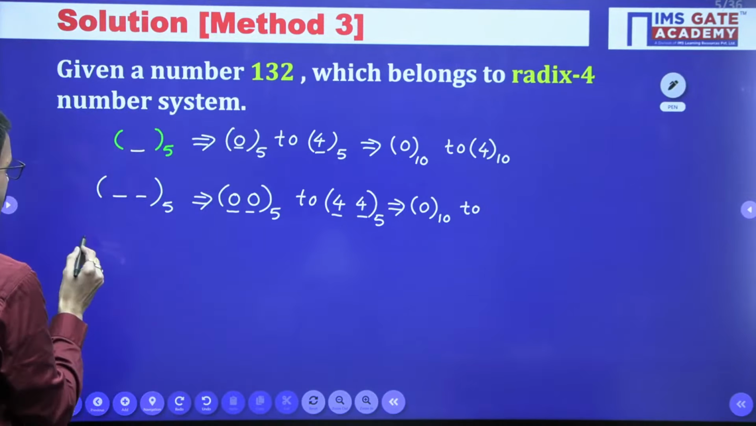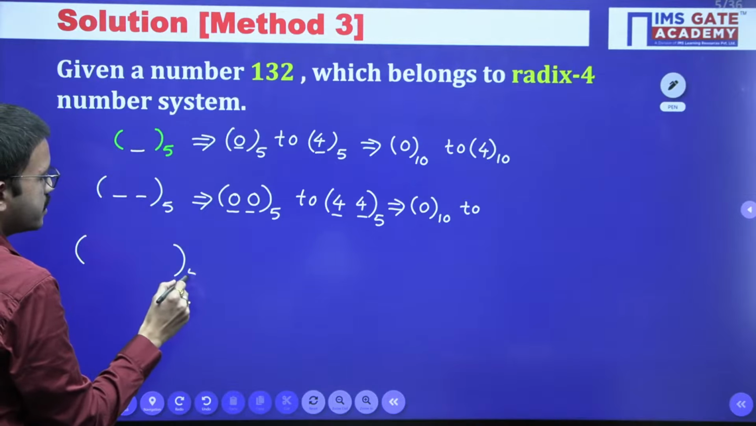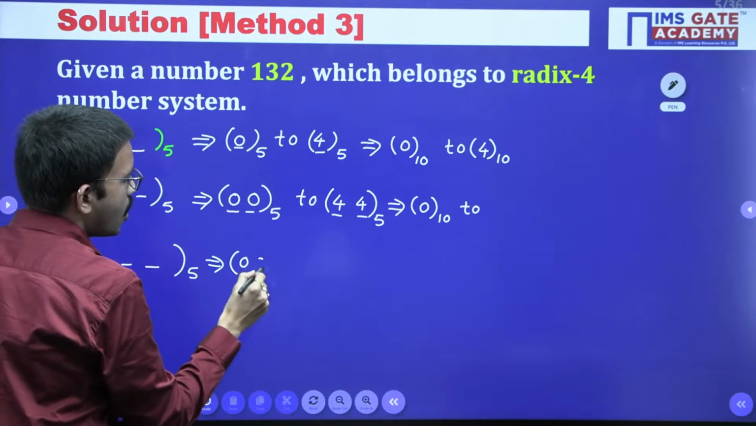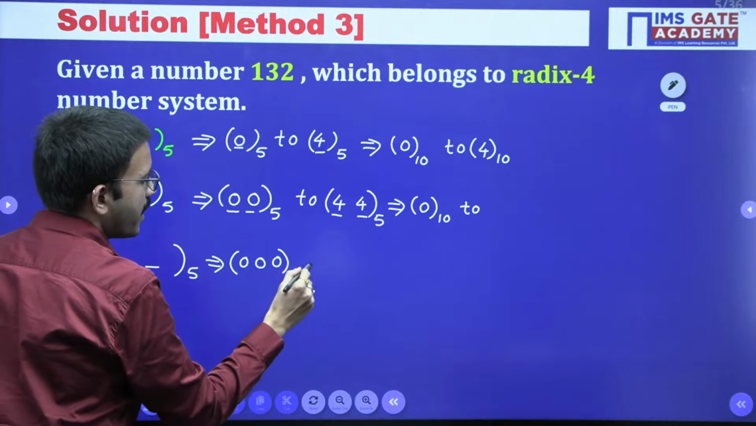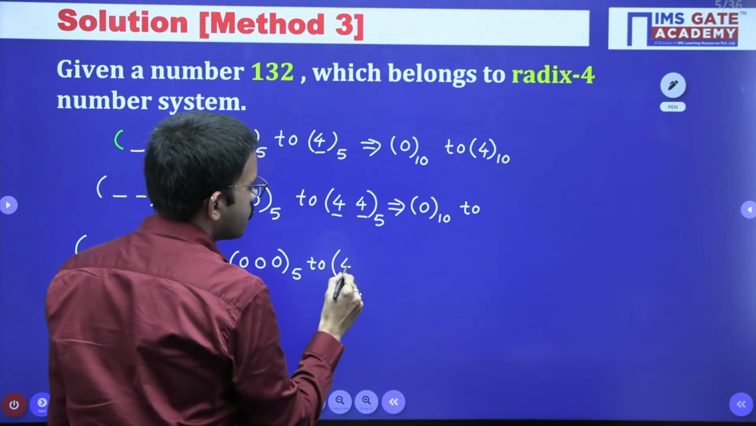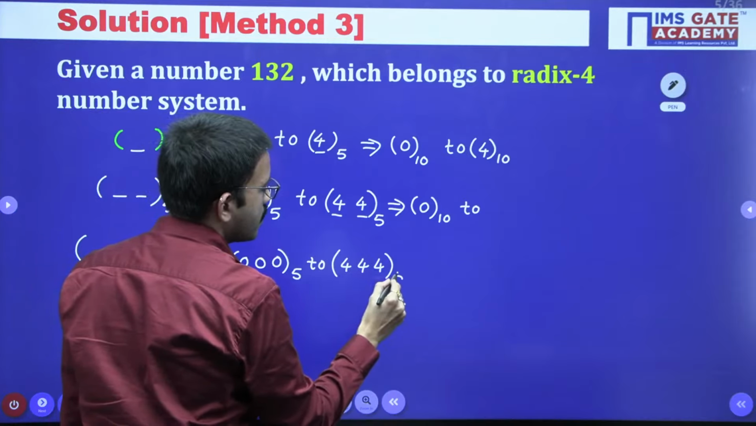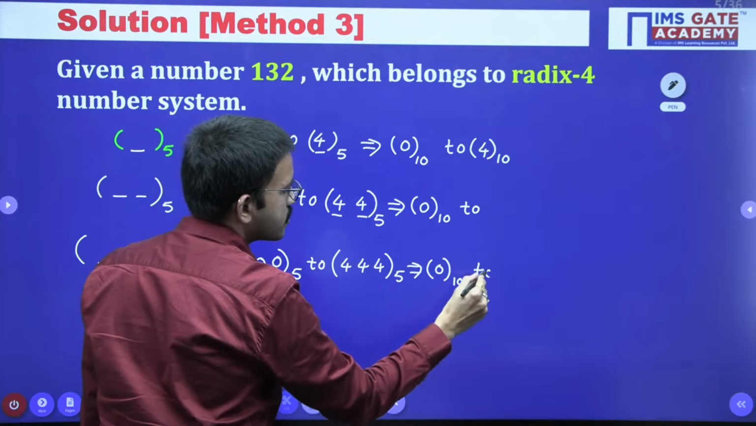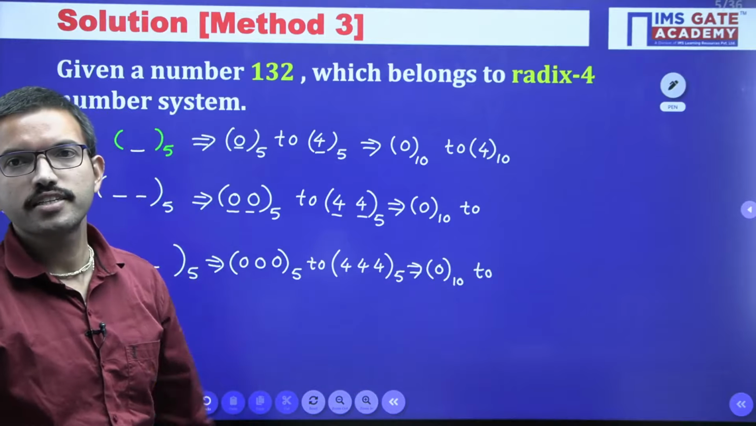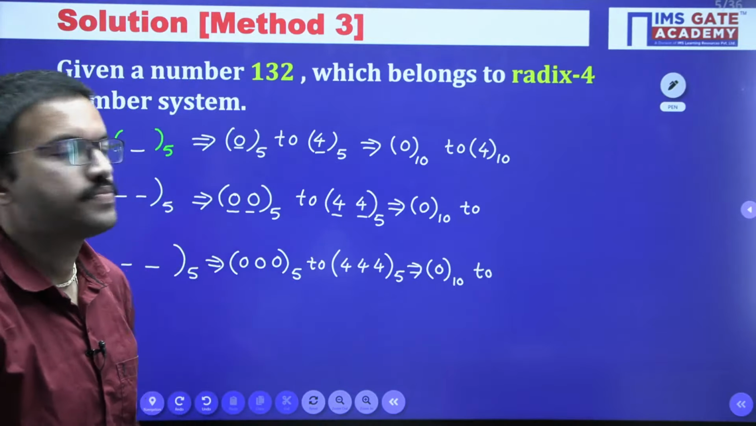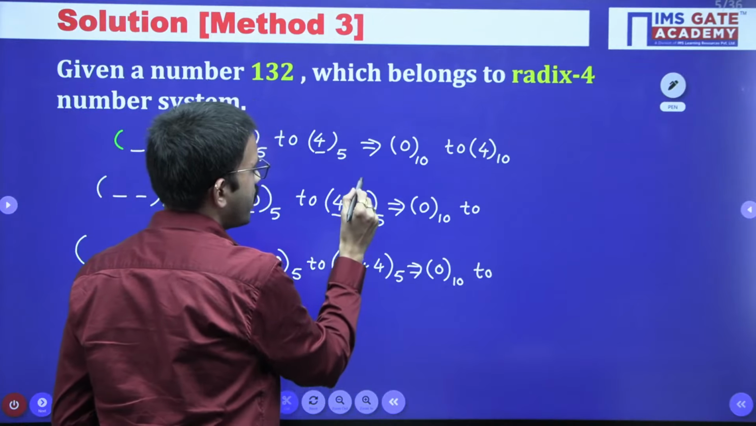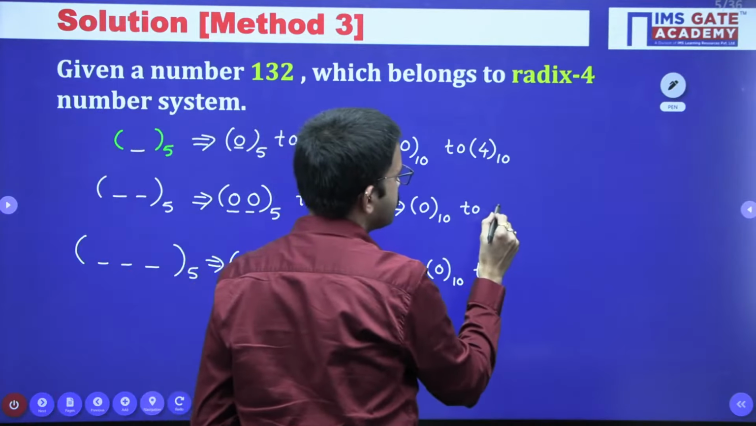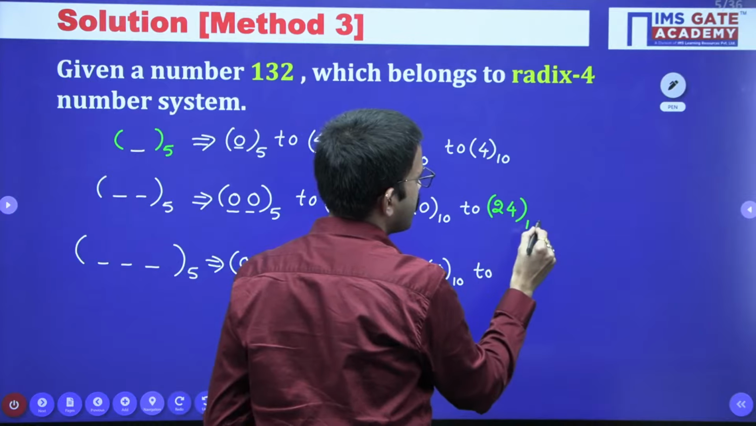Similarly, I am considering 3 digits in base 5. The starting value is when all the digits are zeros, and the maximum value is when all the digits are 4. When you convert into the decimal equivalent, obviously the first number will be 0. Now can you guess the maximum value in decimal? See, it is very simple. Here 5 power 0, 5 power 1, and so on. 5 into 4 is 20, 20 plus 4, that is 24.